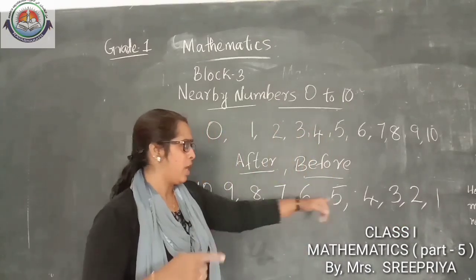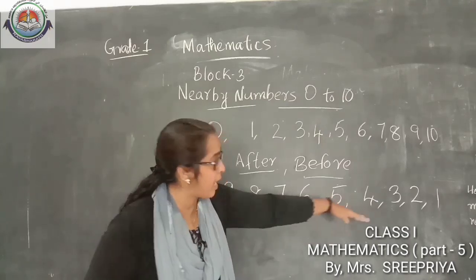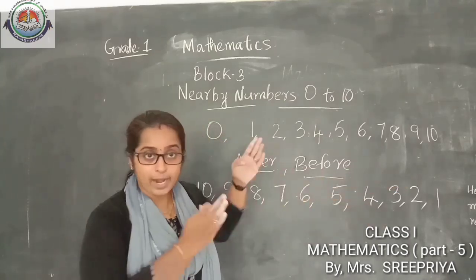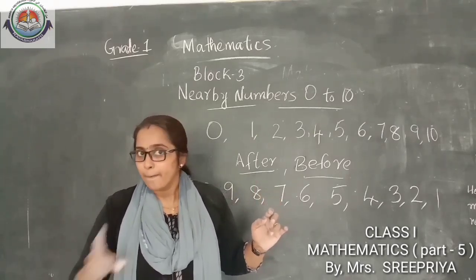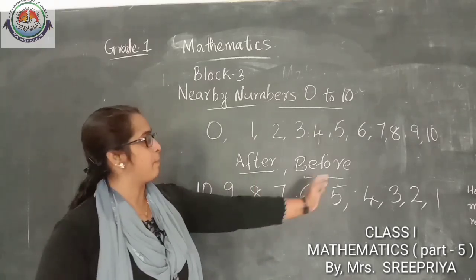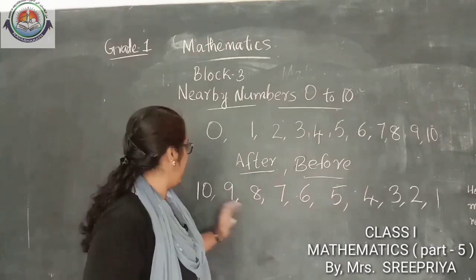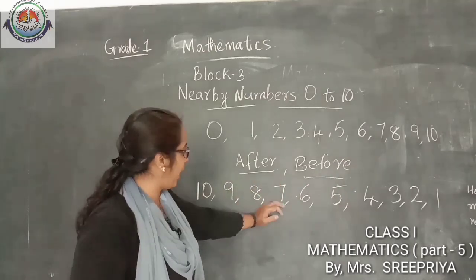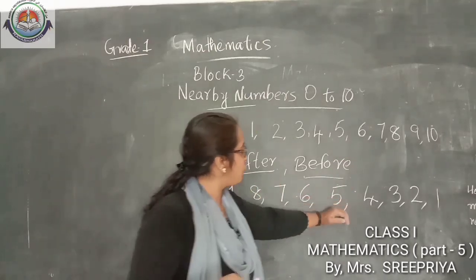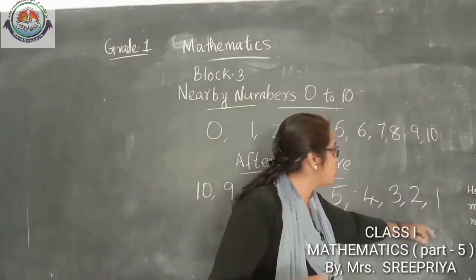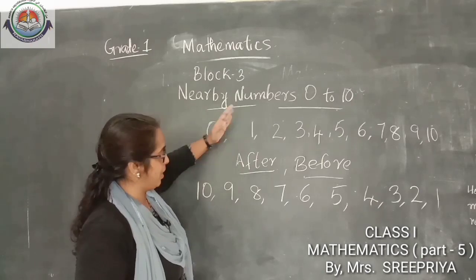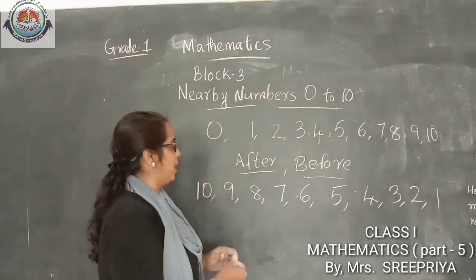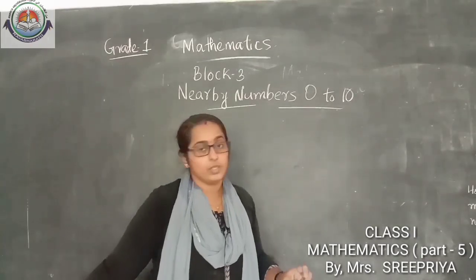Do you remember how I read the numbers? Which order I read? Is it forward or backward? Yes, this one is backward. Counting backward. That means before. 10, 9, 8, 7, 6, 5, 4, 3, 2, 1. Yes, okay. So what we studied? After number and before number.